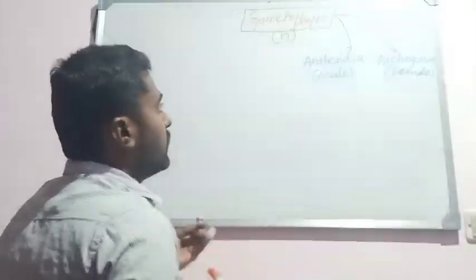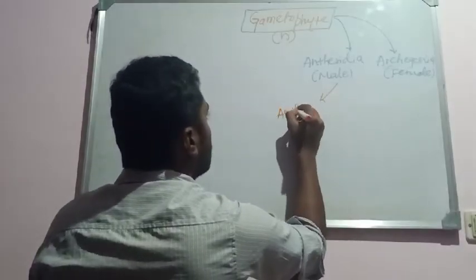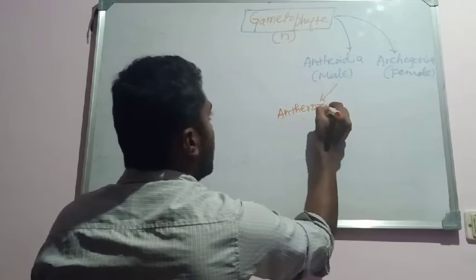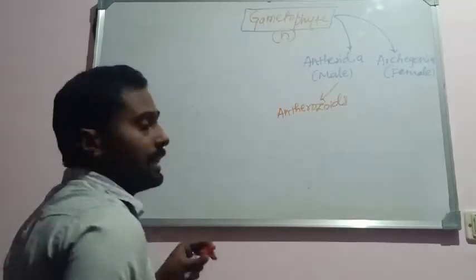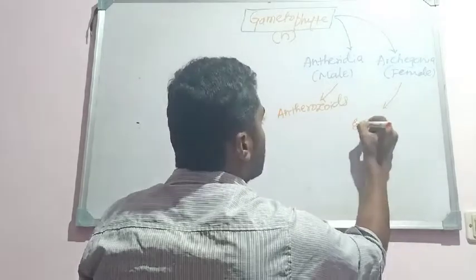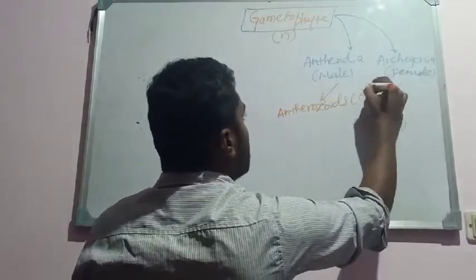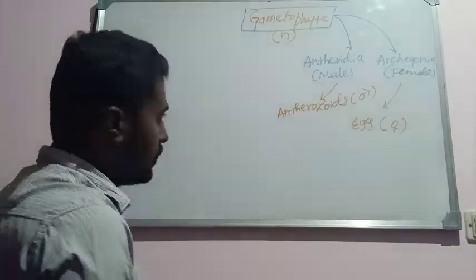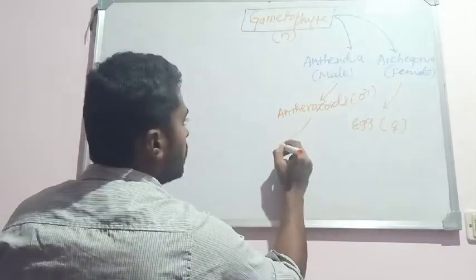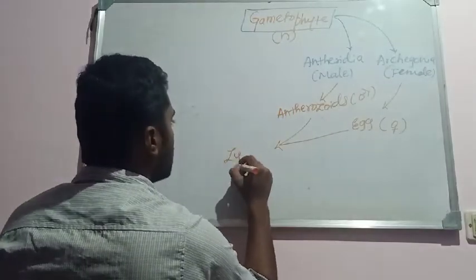Then the antheridia produce antherozoids. Antheridia produce antherozoids, which are nothing but the male gametes, whereas the archegonia produce the egg, which is the female gamete. Egg is a female gamete, whereas antherozoids are the male gametes. The fusion of the egg and the antherozoid results in the formation of a zygote.